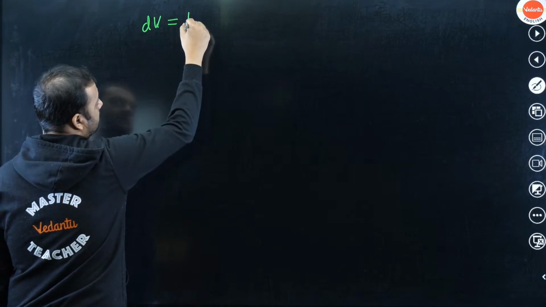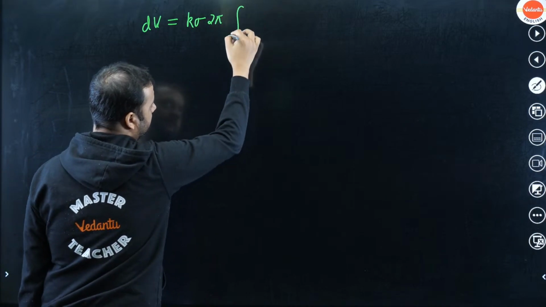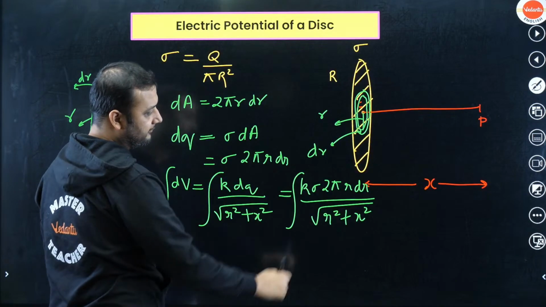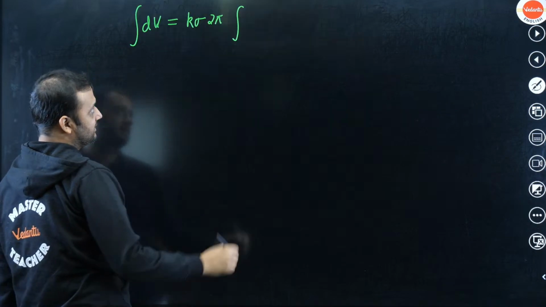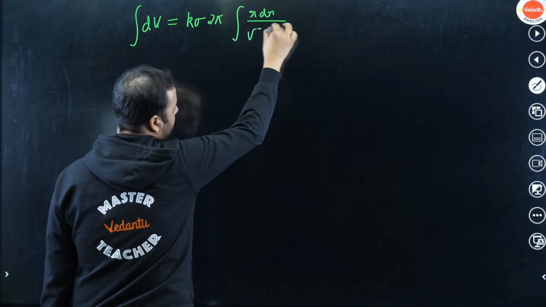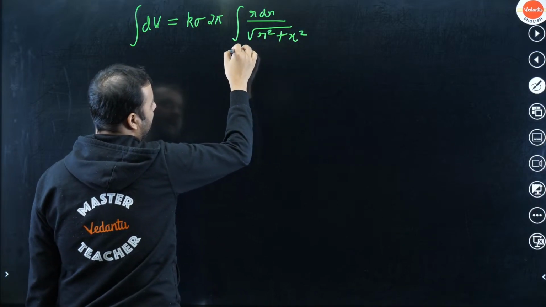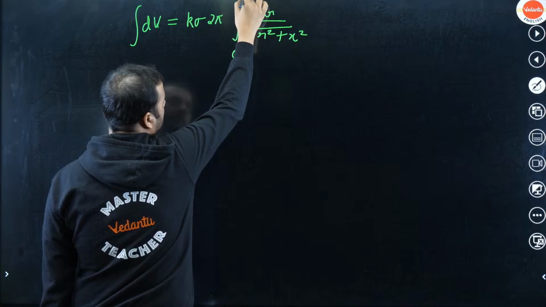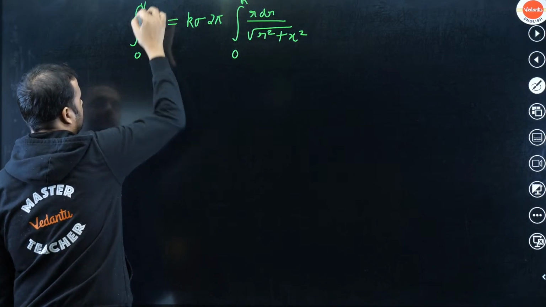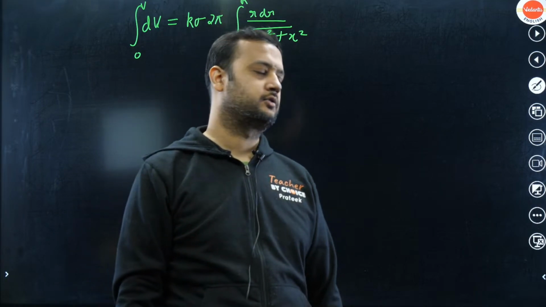And inside the integration, what will you have? r dr upon under root of r square plus x square, and r will go from 0 to capital R, and potential will go from 0 to V. I hope you have understood till here.